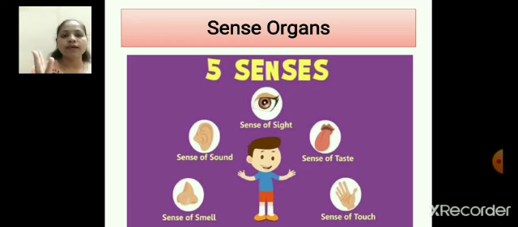And third is sense organs, which give humans the ability to hear, touch, smell, see and taste. These are the five senses we have seen.